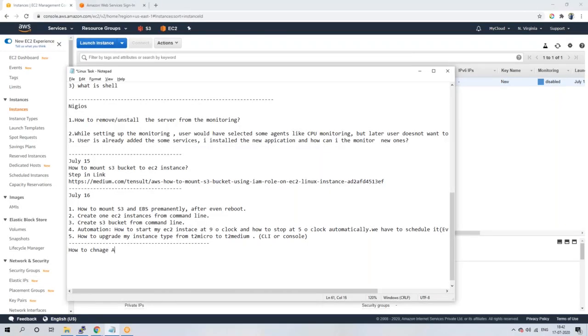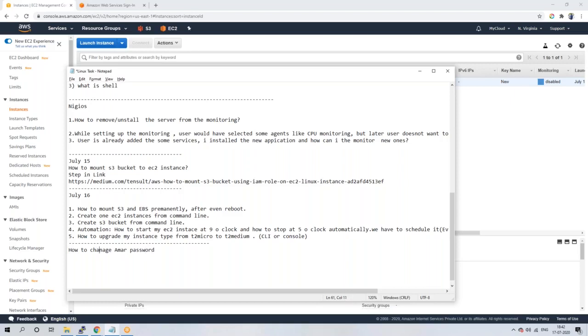Now let's take some tasks on IAM. The first one: how to change my user password. Navin, can you please share your screen? So how to change Amar's password? Assume that Amar is a DevOps admin, maybe a developer, anybody. Amar forgot his password now. How to change it? How to recover that?